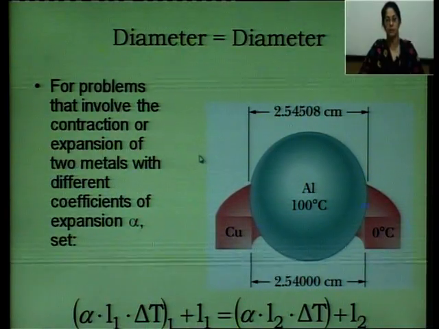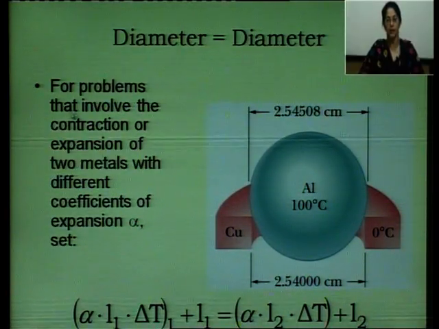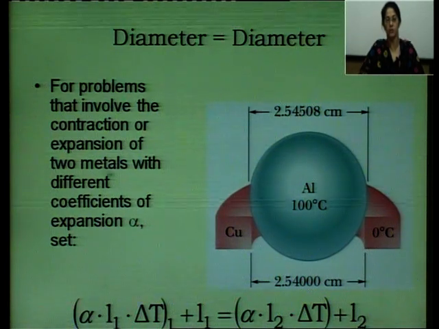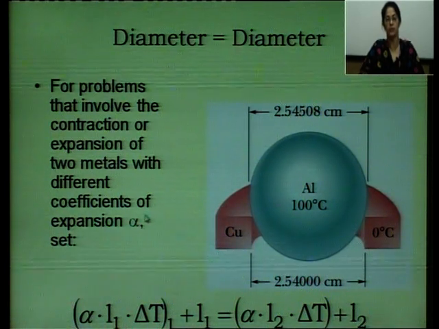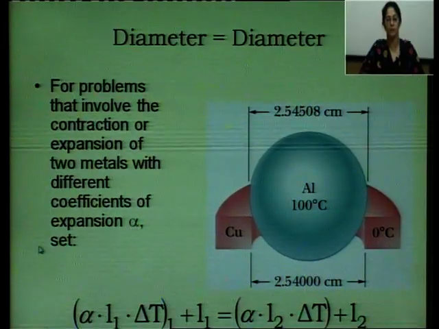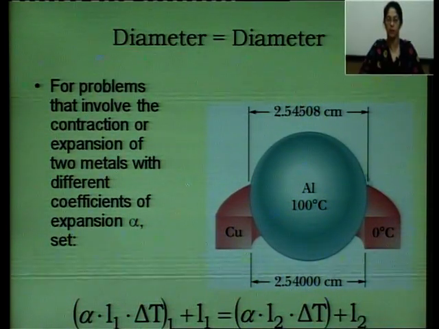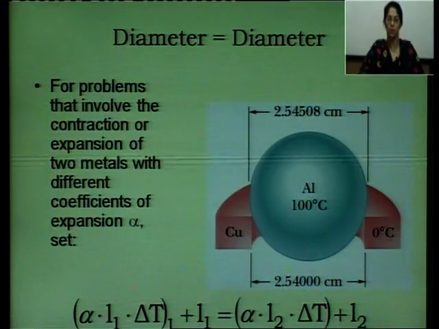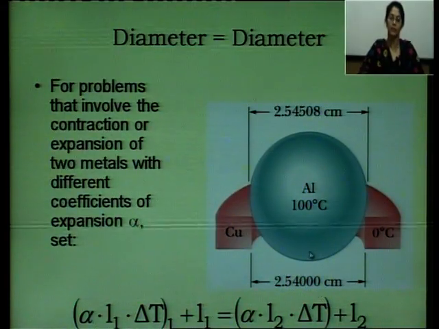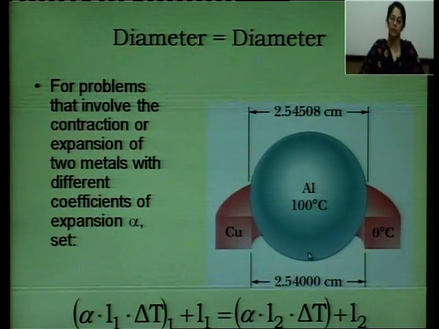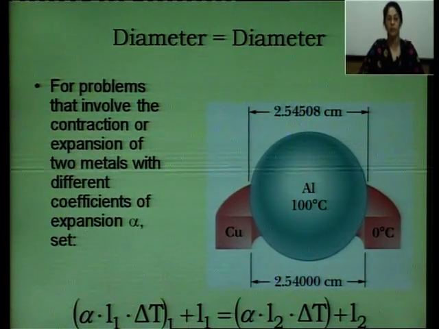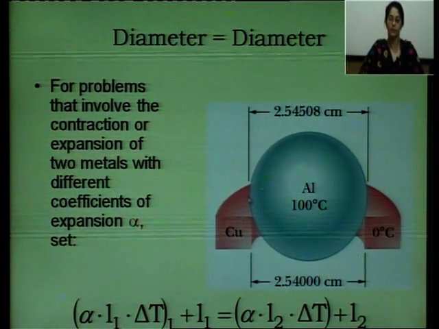This is for problems that involve the contraction or expansion of two metals with different coefficients of expansion alpha. So now here we have two different metals. Say this is an aluminium ball, and the outer metal is copper. If we heat these two by the same amount, that means T initial and T final are the same, but the alpha will be different for both of these.